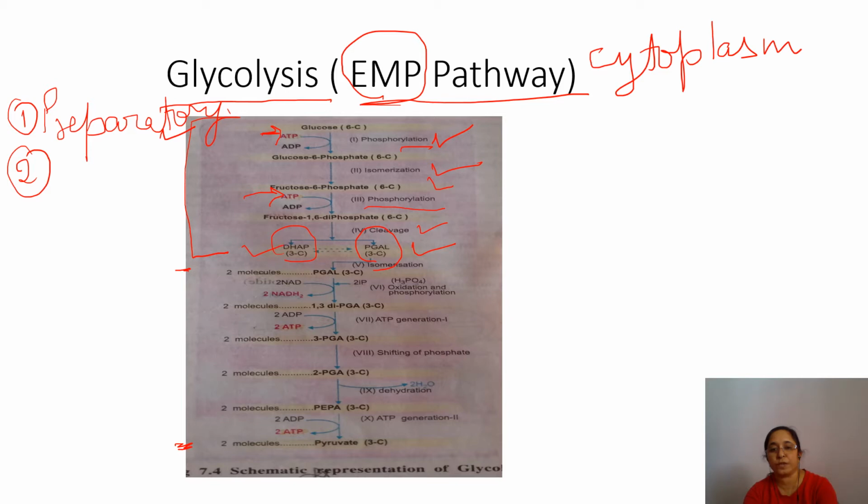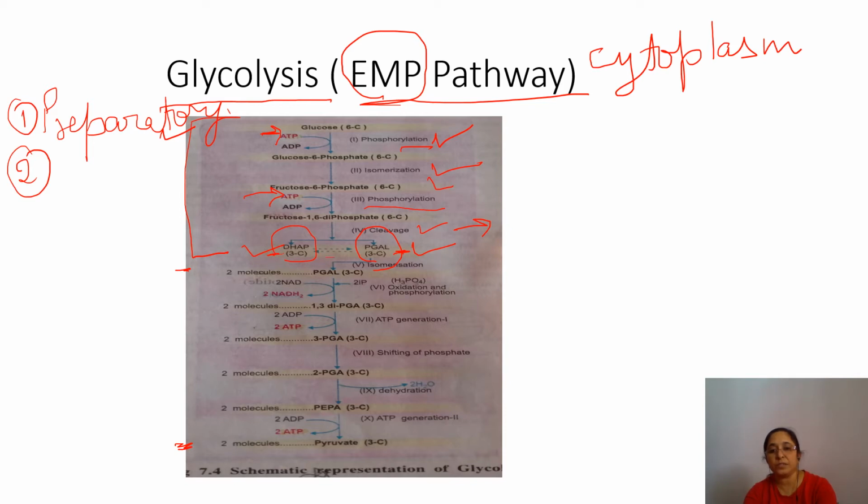This fructose 1,6-diphosphate will split into 3-phosphoglyceraldehyde, PGAL, and DHAP, which is dihydroxyacetone phosphate. This reaction is called cleavage and occurs in the presence of the enzyme aldolase. Now, the triose phosphates, 3-PGAL and DHAP, are isomers of each other and are interconvertible.